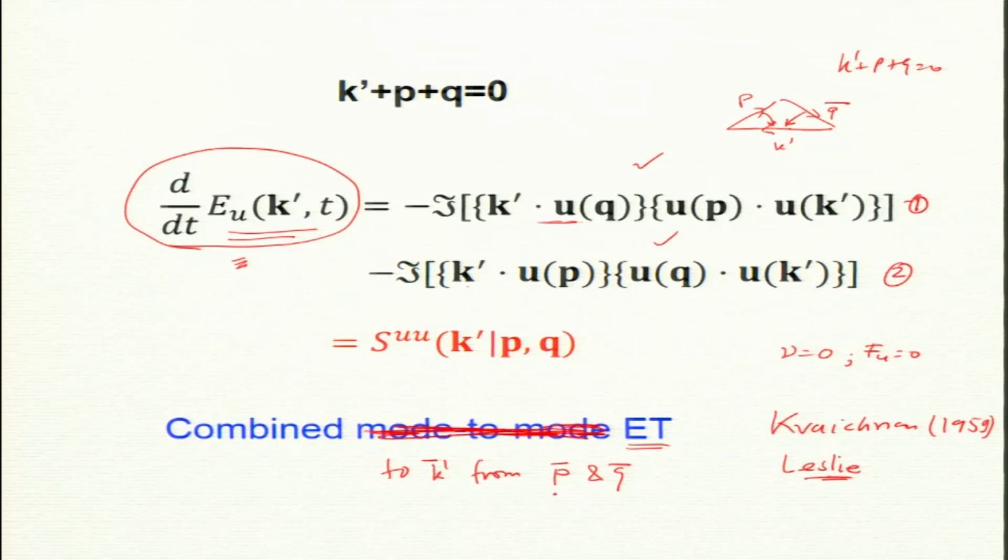We said, let us see whether we can derive how much goes from P to k prime and Q to k prime separately. There have to be 3 people. If there are not 3 people, then this transfer is 0. If I turn off any of them, then this nonlinear energy transfer is 0. With the 3 of them, let us try to decode how much goes from any mode to any mode. And it was very useful.